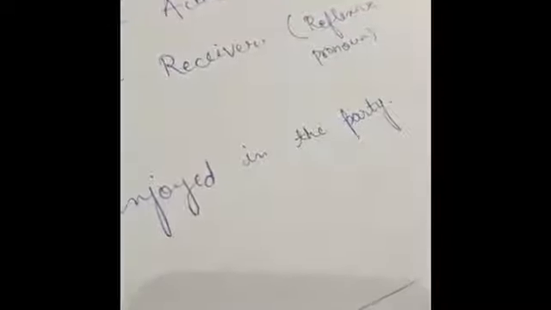Now if for example I say she enjoyed in the party, we are saying she enjoyed in the party. Fine, she's enjoying in the party, but how she's enjoying? Fine, but with whom she is enjoying? She enjoyed in the party means yes, she was enjoying. Where she was enjoying? She was enjoying in the party. But with whom? It could be with someone or maybe with herself. And if it is not mentioned, then it means she enjoyed herself in the party. Here you will write herself.